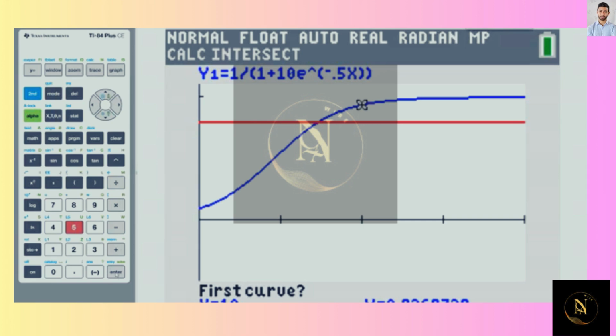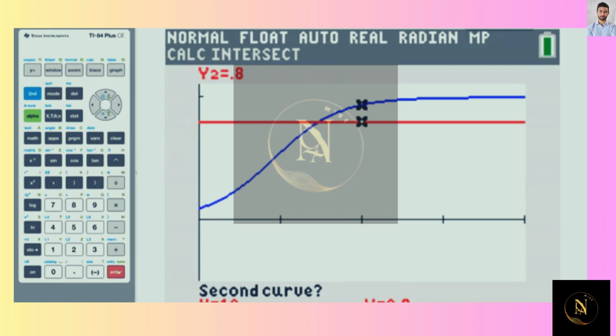We put the cursor on the first curve, press enter. Put the cursor on the second curve, press enter. And put the cursor near the intersection point, press enter. And here we see at the bottom of the screen, the units would be hours in this case, so we have 7.4 hours roughly for it to reach an 80% rumor saturation point.